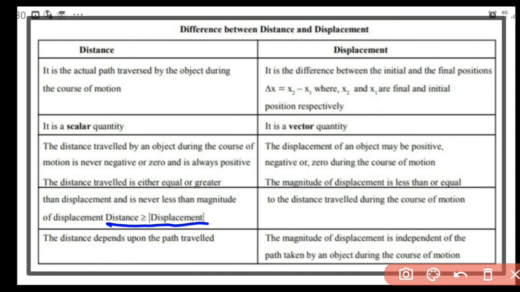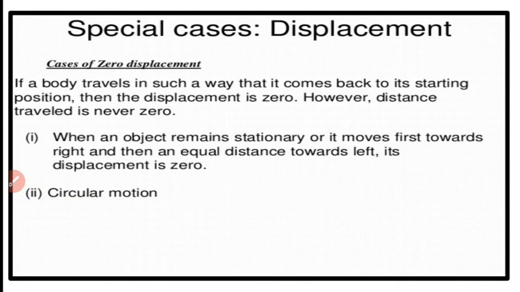It depends only on initial and final position, because displacement is defined in such a way, that is, it is the difference in initial and final position. So here we have a special case, that is the zero displacement. I already explained. So the thing is this: if the body starts traveling, it starts from its position and it travels some distance and comes back to the initial position.